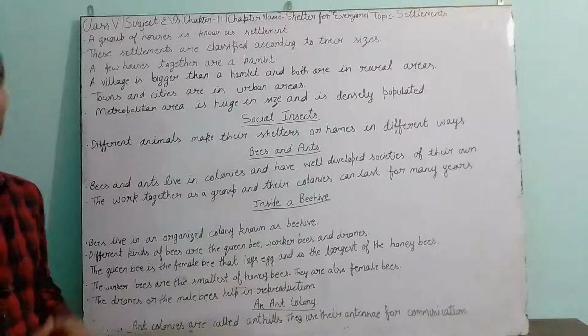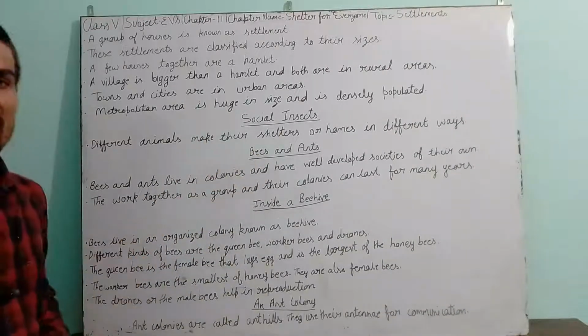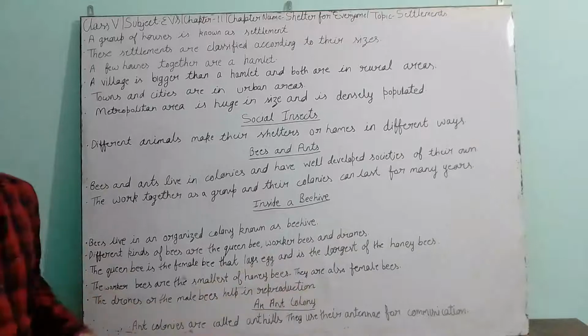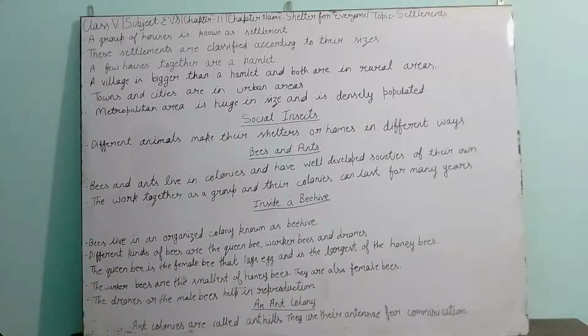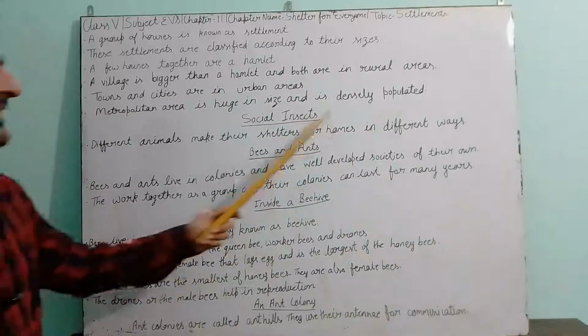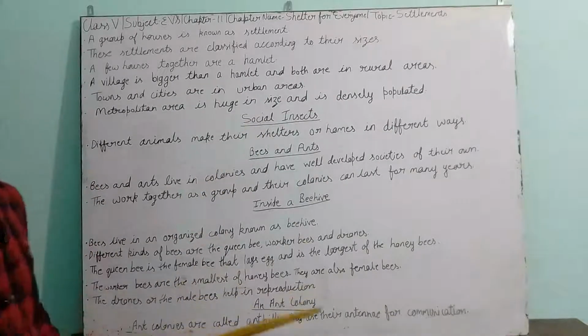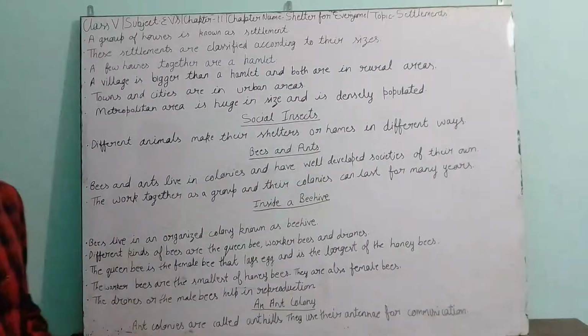All types of modern facilities are available there: roads, bridges, electricity, markets, malls, metros, airports. So the metropolitan area is well developed and very densely populated. Densely populated means many people are living in a small area.